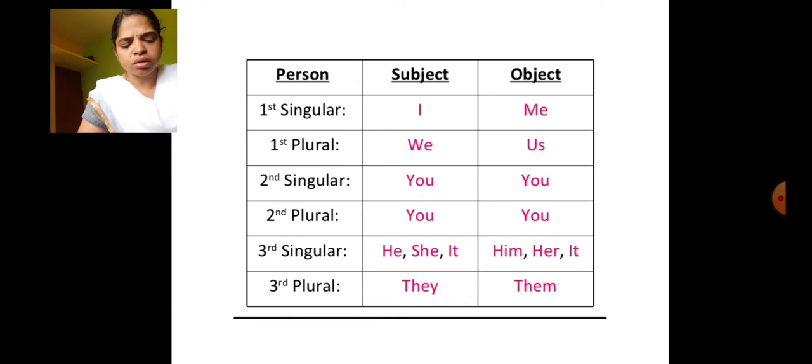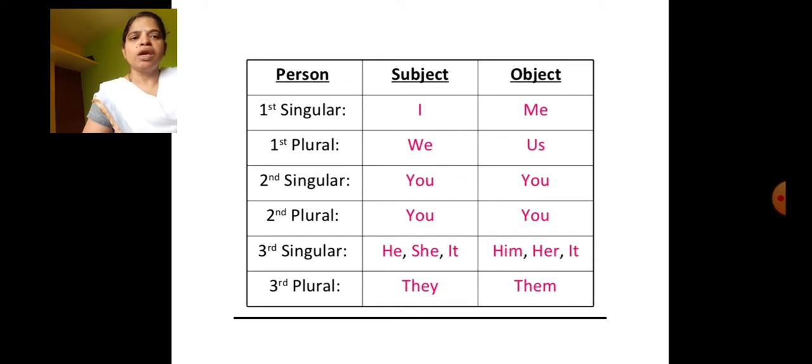As you all know, there is a particular format in English sentence formation: S plus V plus O, subject plus verb plus object. This is the regular pattern we are following. That is why I am telling you that I and we are not used in the object place, they are used in the subject place. Whereas in the object place we can use these changed forms: I becomes me, we becomes us.